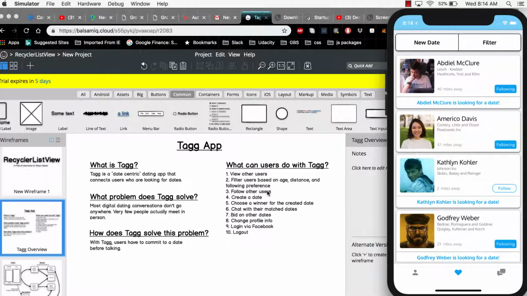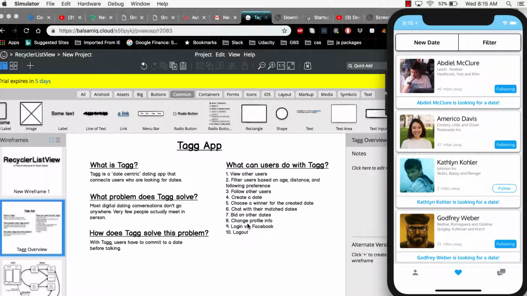Users will be able to follow other users, so they'll be able to get updates to their phone via push notifications anytime a user has an interaction, such as creating a new date or sending a message. A user will be able to create a date. A user will then be able to choose a winner for that created date. A user will be able to chat with their match dates. So after they choose a winner, they'll be able to actually talk to that user. A user can go and bid on other dates that people have created.